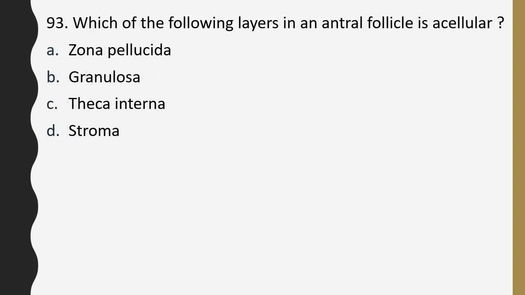Question number 93. Which of the following layers in an antral follicle is acellular? Zona pellucida, granulosa, theca interna, stroma. The correct answer is option A, zona pellucida.